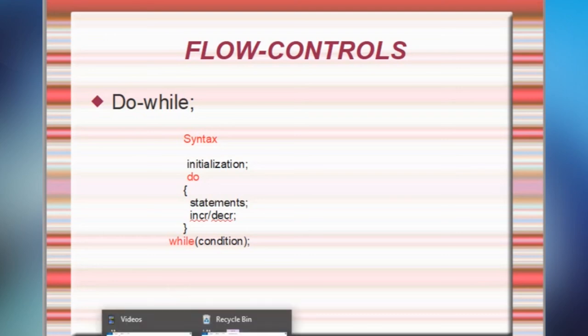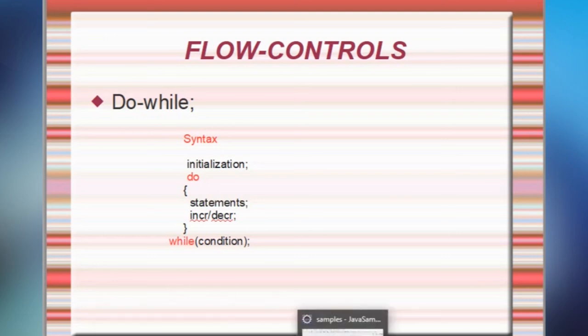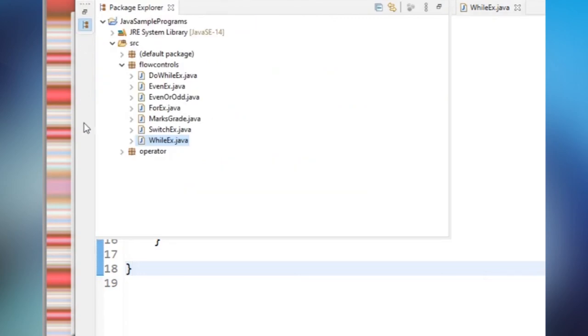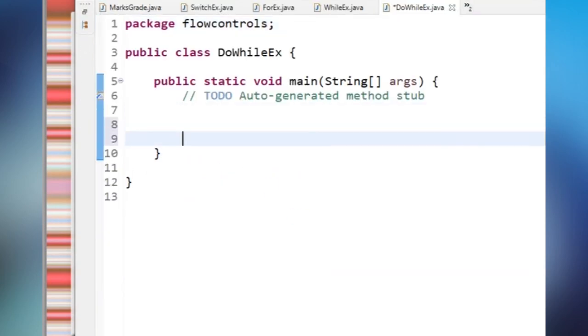I'll show you the difference of while and do while in a program. So go to a program. Same, I'm printing here, see, I'm printing 1 to 10 natural numbers using the do while. So first I'm taking I value as 1.